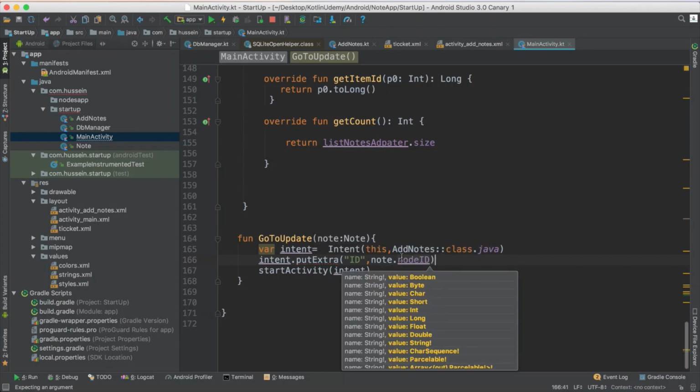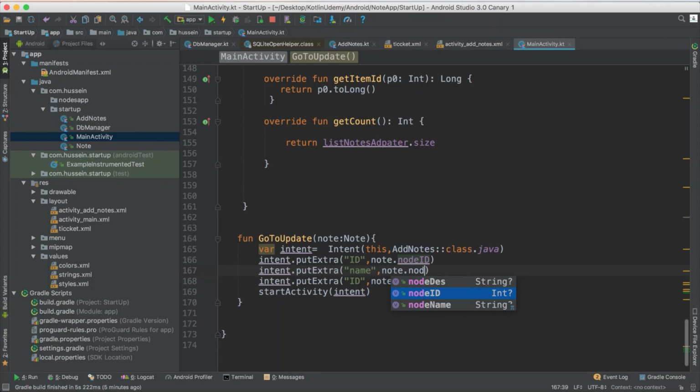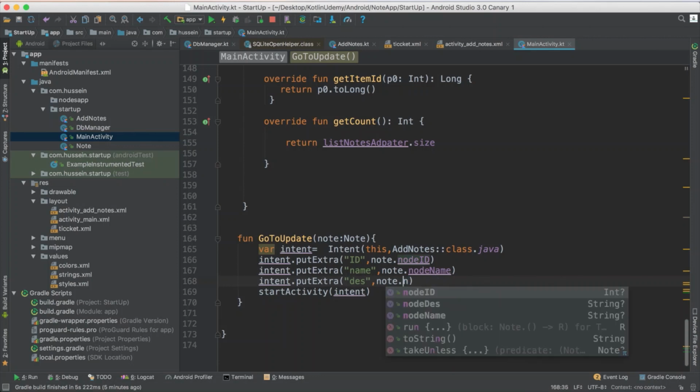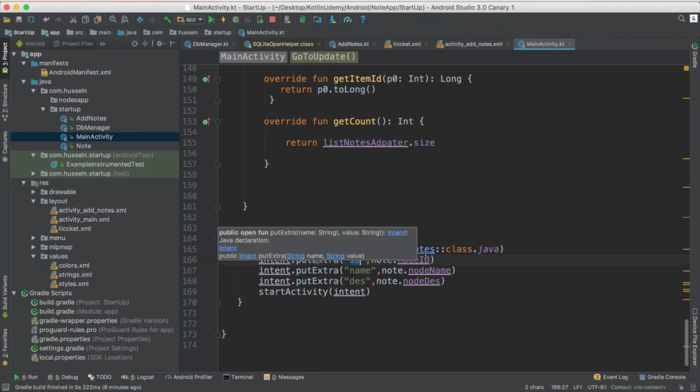See? Then you do the same thing for the 3 elements. So you just pass the element inside the intent. You pass the ID, you pass the name, you pass the description. Then all these 3 things will be passed. What will be passed to this activity?